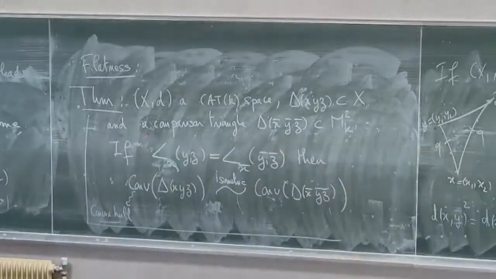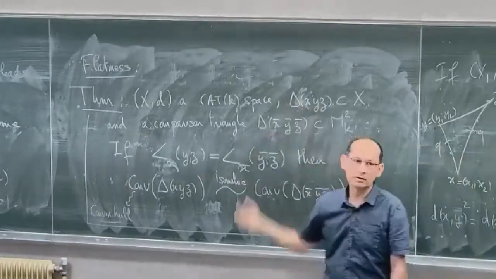Sorry? Your K is arbitrary. Yes. And if K is positive, you have to take a triangle small enough.